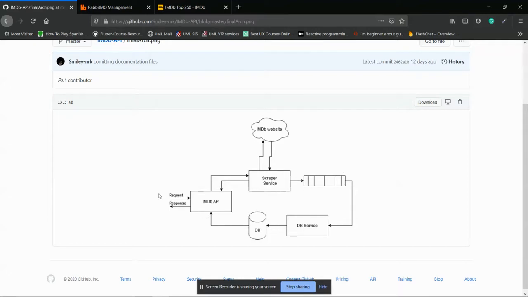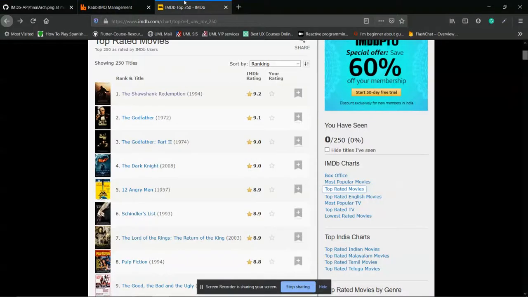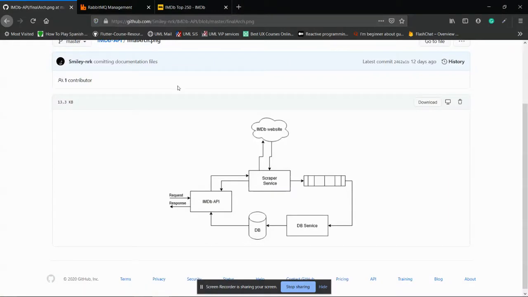For each and every request that comes into my API, I will fetch my current data from the database, whatever I had stored earlier, and I will ask the scraper service to go to this one page only and fetch the rank and the title. That's it. Then I will compare those ranks and titles. If anything changed after my last scraping, I will know by comparing them. If nothing changed, I'll serve everything from my database only.